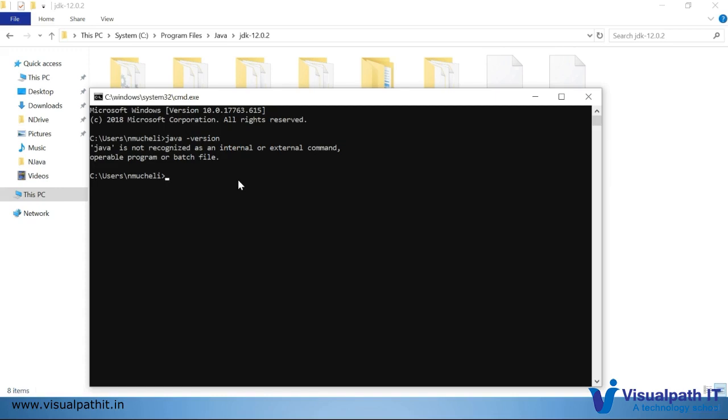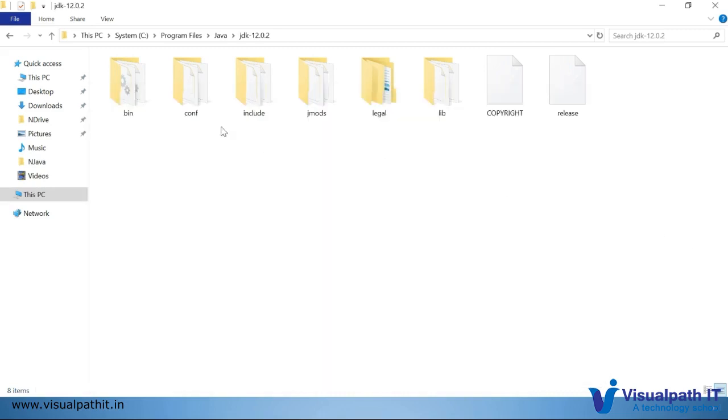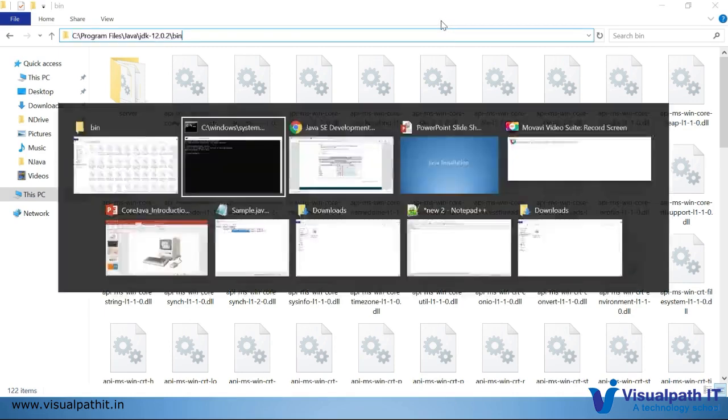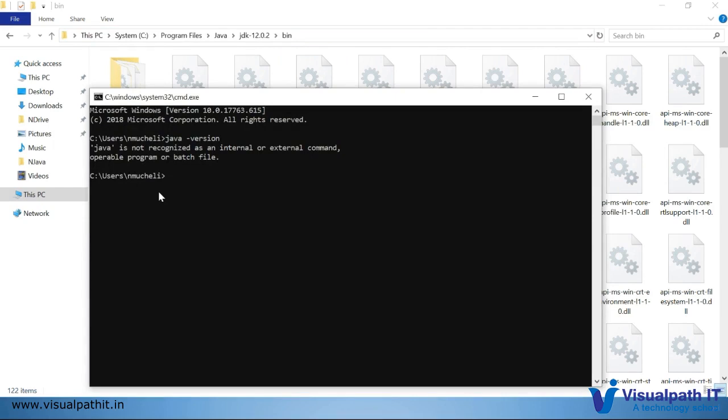But unexpectedly it is showing that Java is not recognized. This is the standard error; everybody will get it. So how to resolve this? It is clearly telling us that it is not able to identify the java command. For that we need to set the path and classpath. The way to do this is to go to the bin folder, copy the path from the browser, and here you can set the path and the classpath.